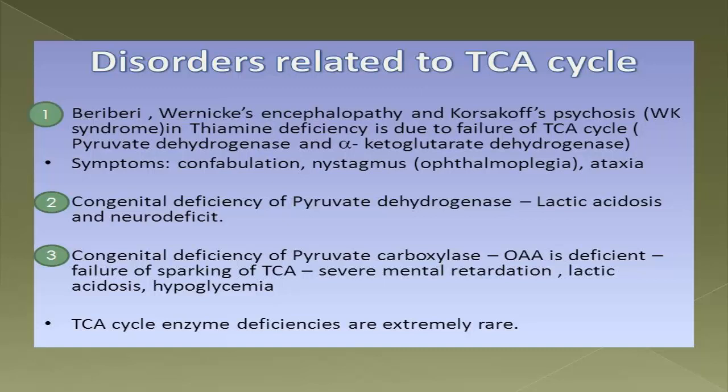For this reason the TCA cycle will be hampered, and the clinical features of failure of the TCA cycle are mental retardation, lactic acidosis and hypoglycemia. And lastly, remember TCA cycle enzyme deficiency is very rare, but thiamine deficiency is seen in clinical practice. Okay, now going to the next slide.